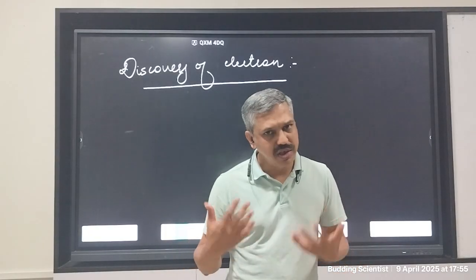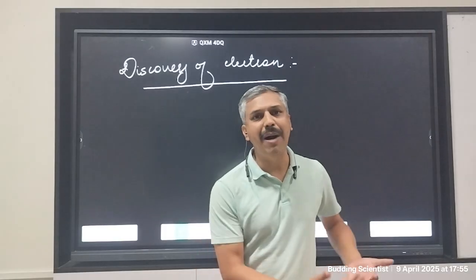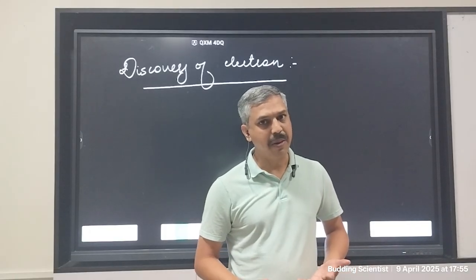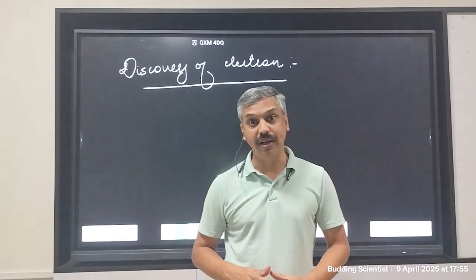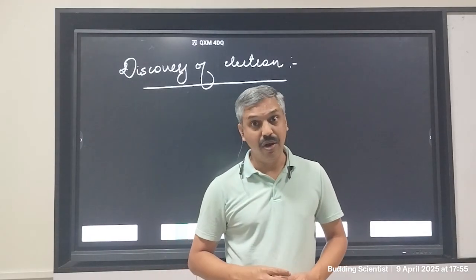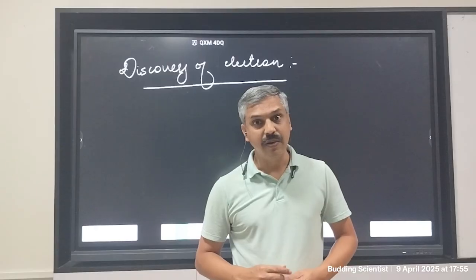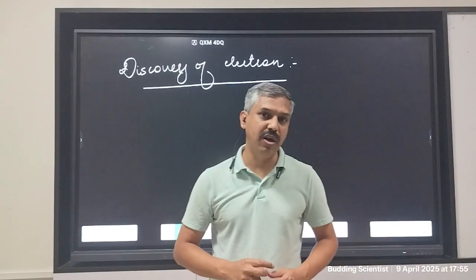Now pure water is not a conductor of electricity, it is a very bad conductor of electricity. But if the pure water has some salt in it, or some acid or some base in it, then it will become a good conductor of electricity.